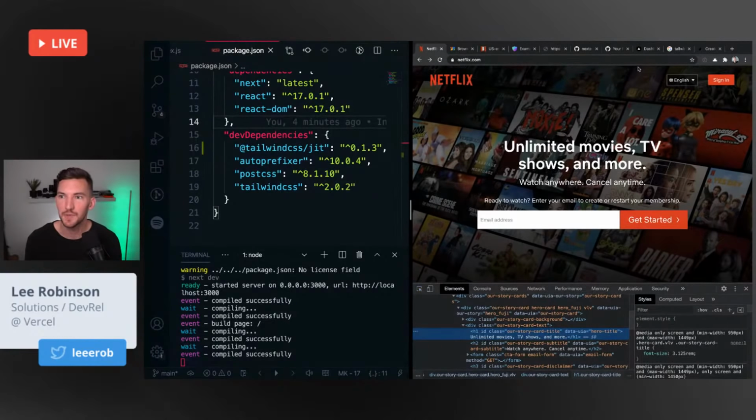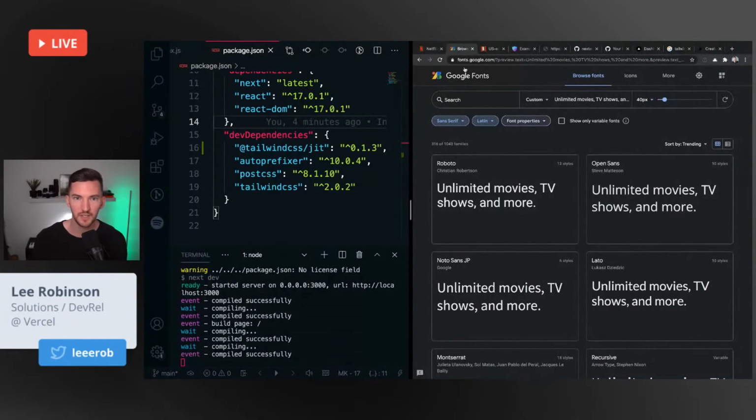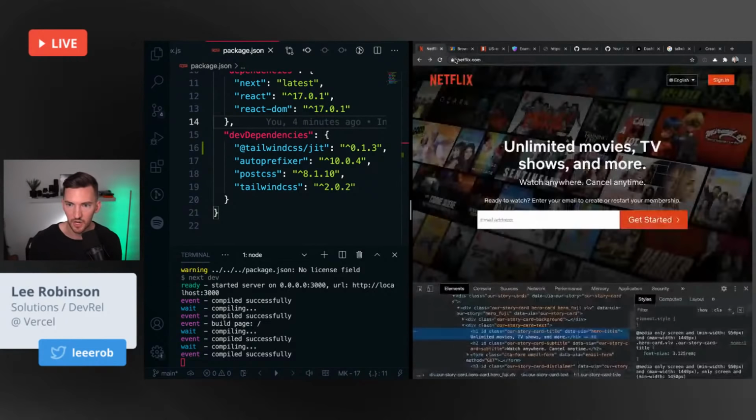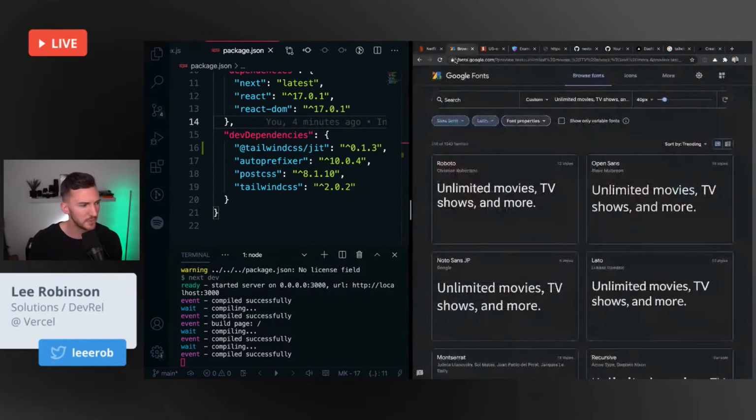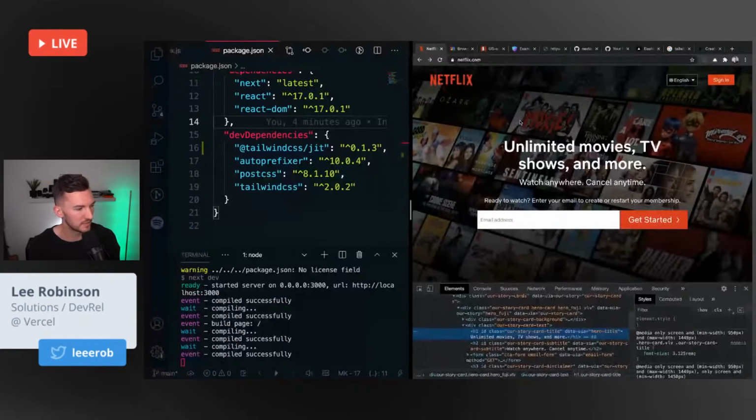So before I hopped on the stream here, I actually went and looked because I was like, what is that font? Free? Is it paid? Turns out it's a paid font. So I went over to Google Fonts and I just took this tagline, unlimited movies, TV shows. And a little pro tip here, it's nice that you can drop the text in here and you can kind of compare, okay, how close does this font match what they actually have?